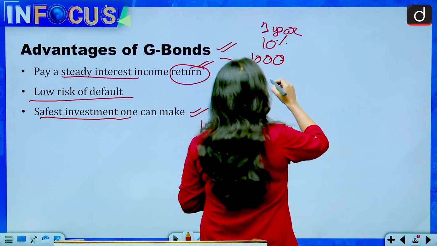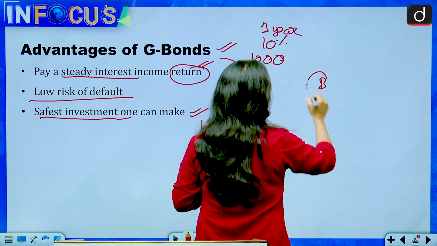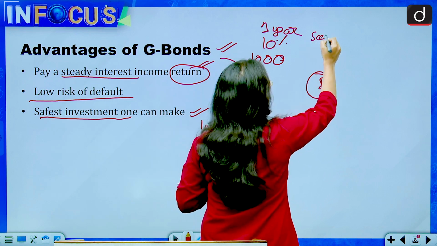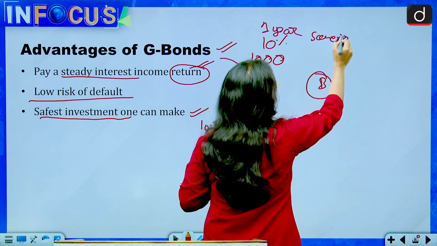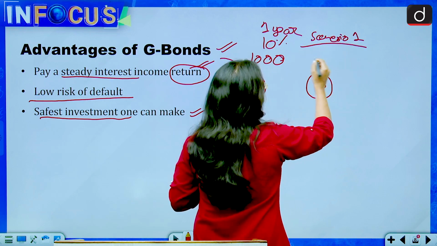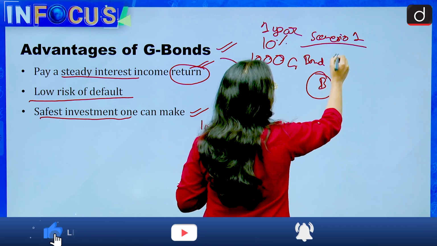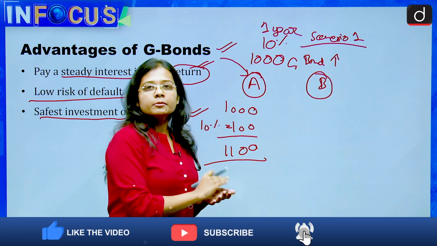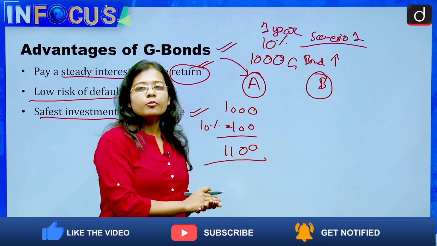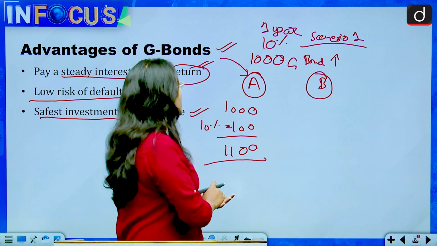Now let's also take a scenario that there is B. This scenario is that the government bond demand is high in the market. People are looking for government bonds in the market. Then what will happen?